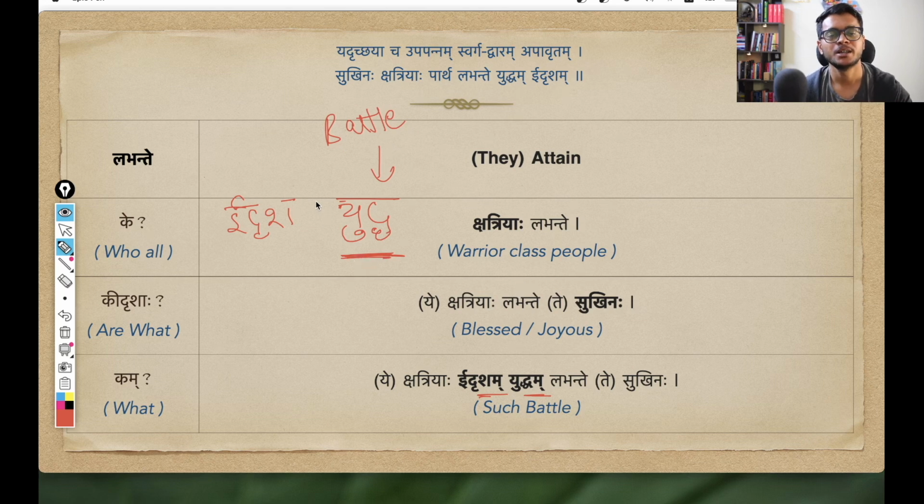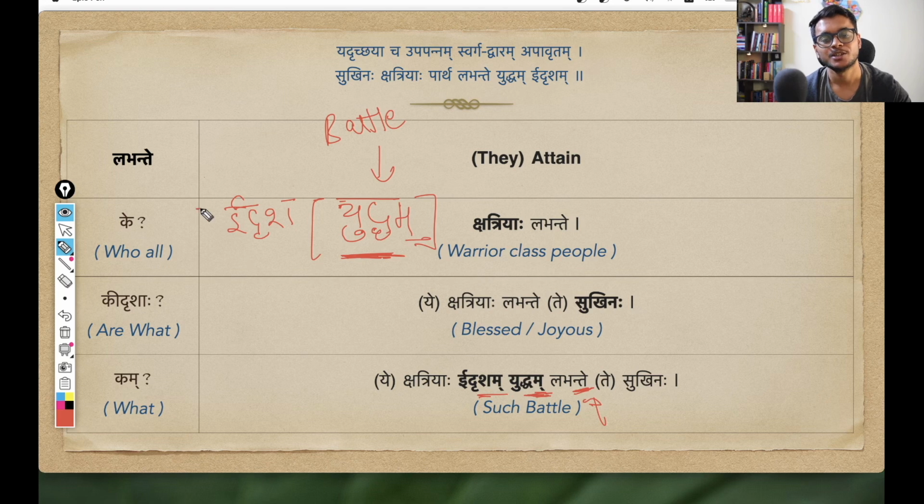And this pratipadika here is used in dutiya vibhakti. Why? Because this is the karma of this kriya. These kshatriya people, they attain the battle. So this yuddha is the karma of this kriya labhante. So this is of course in the dutiya vibhakti. So we are writing it as yuddham.